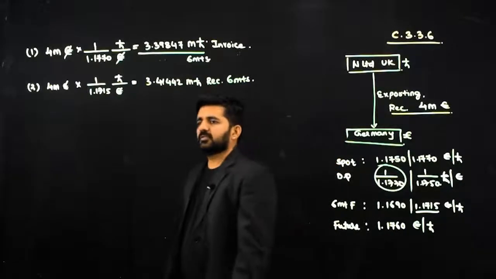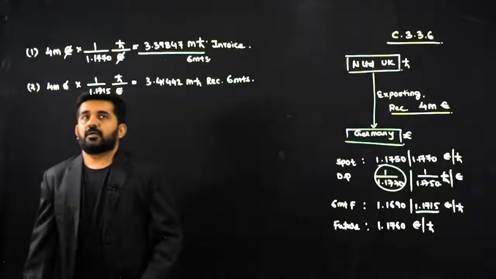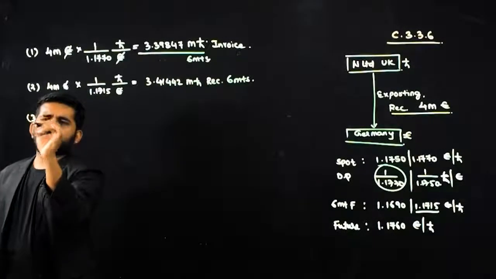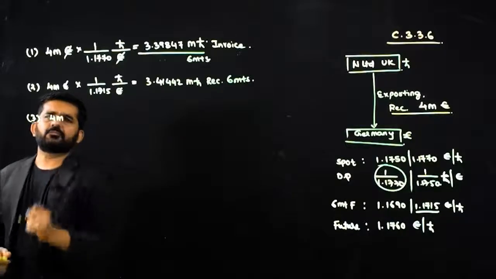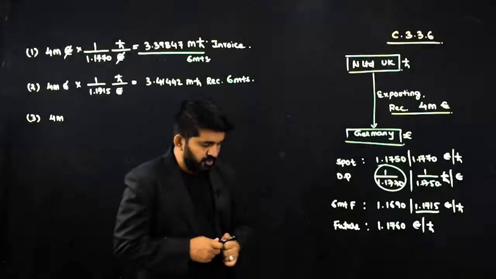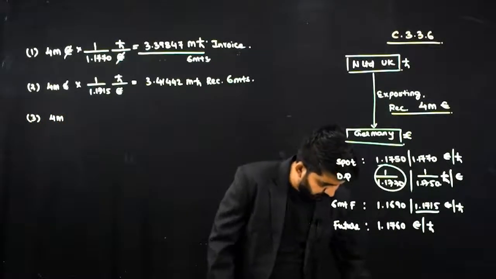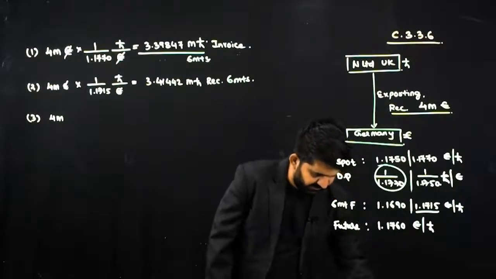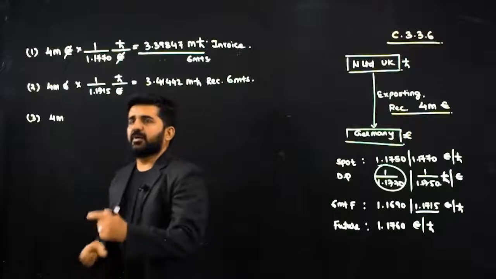Alright, let me try to convert this first 4 million into pound by future rate. What is the future rate? 1.1760. There is no bid and ask.